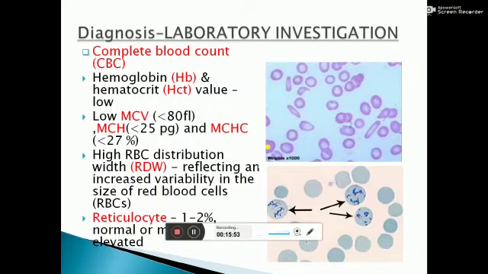Coming to laboratory investigation and diagnosis of iron deficiency anemia. The first investigation is complete blood count, CBC. In this, hemoglobin, hematocrit, MCV, MCH, MCHC all are decreased. RDW is increased, showing increased variability in the size of RBC, and reticulocyte count is normal or mildly decreased. This is pencil shaped cells, and this is reticulocytes.